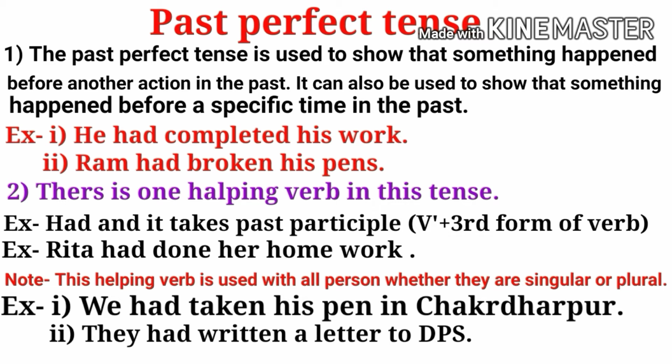There is one helping verb in this tense. For example, had is the helping verb of this tense, and it always takes the past participle, that means the third form of the verb. For example, Rita had done her homework. This helping verb is used with all persons, whether singular or plural. For example, we had taken his pen. They had written a letter to DPS.